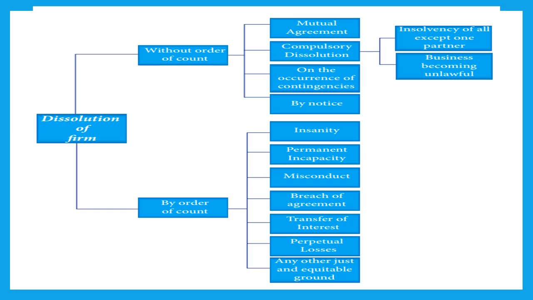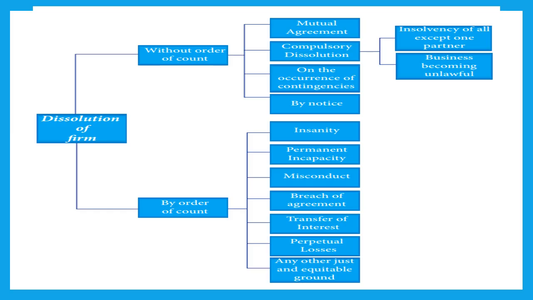They have to follow the contract. But if any of the partners is consistently breaching the contract, consistently contravening the provisions of the partnership act or the partnership deed, violating the provisions, then in that case the other partners may file a petition to the court for winding up the partnership firm. Then comes next, transfer of interest. If any of the partners transfers his share of interest in the partnership firm to any other person, and that too without the consent of other partners, then in that case again court may order for dissolution of the firm.